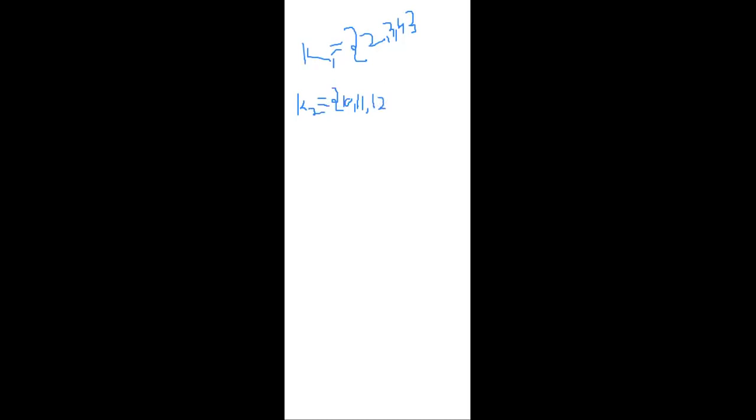Likewise all the other points, 20, 25, 30, are nearer to K2. We have to write them in the second cluster: 20, 25, and 30 also.